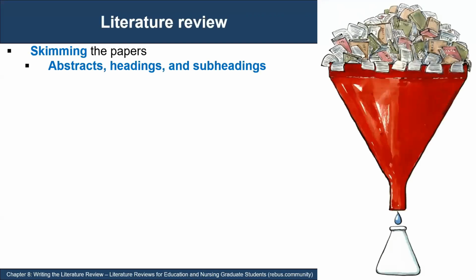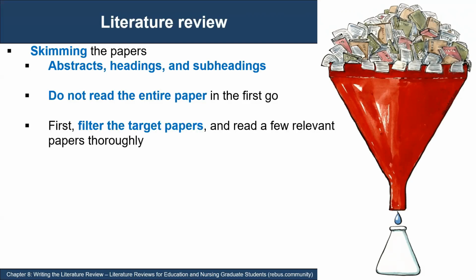Literature review becomes very important in any research and paper writing. In the initial stage of the literature review, you can start by skimming the papers. You can go through the abstract, heading, and subheadings instead of going deeper and reading the entire paper. You may end up reading the papers that are not related to your problem. Therefore, the skimming process will help you to filter out the target papers which are related to your field and match them with your research problem.